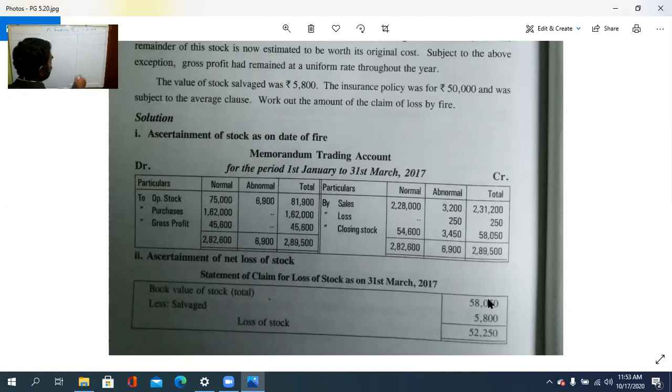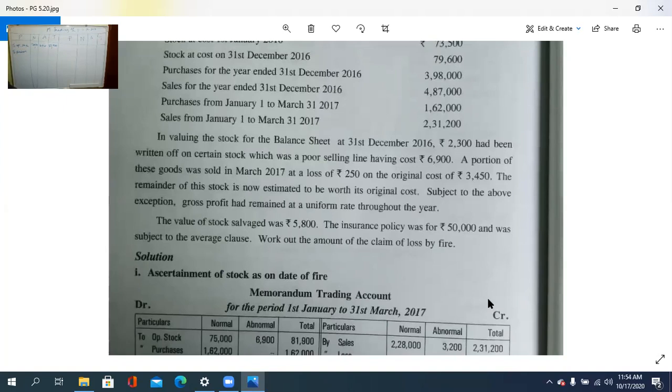So how many columns? 3 columns: normal, abnormal, and total. On this side also, normal, abnormal, and total. To opening stock 75,000 and 6,900. So the total is 81,900. Then to purchases, that is 1,62,000.